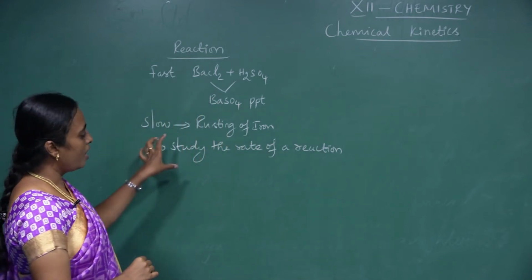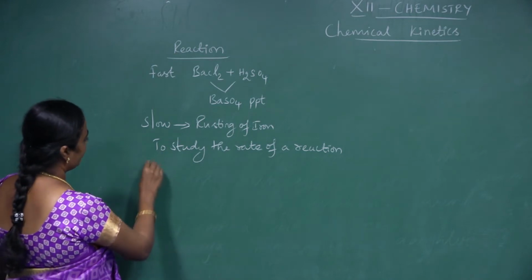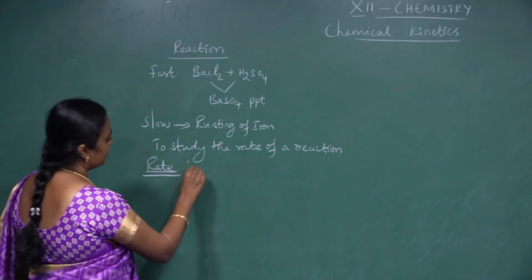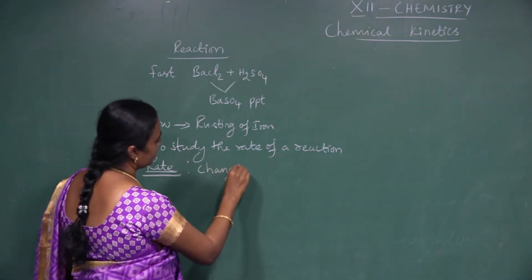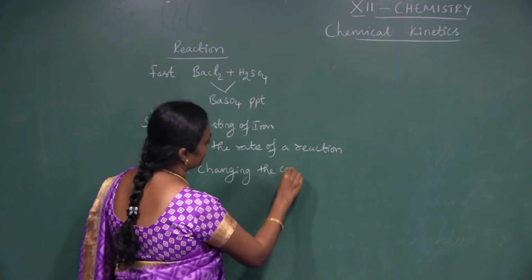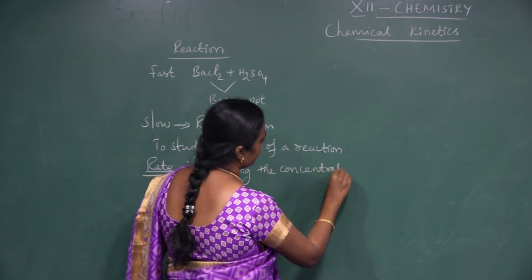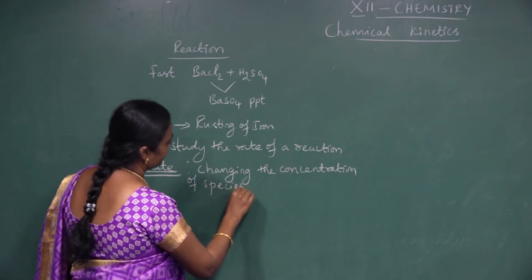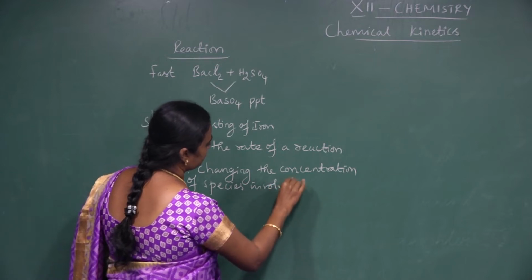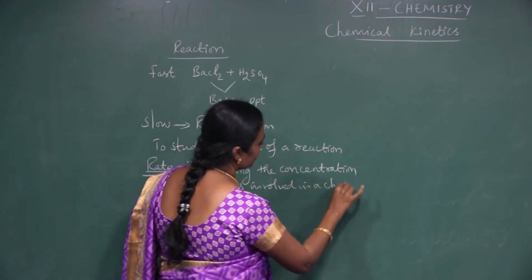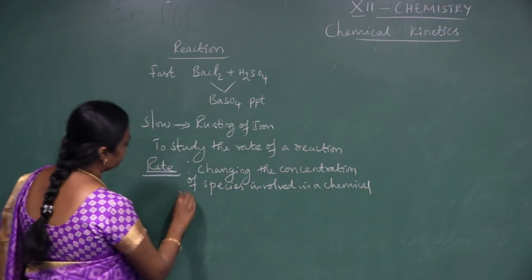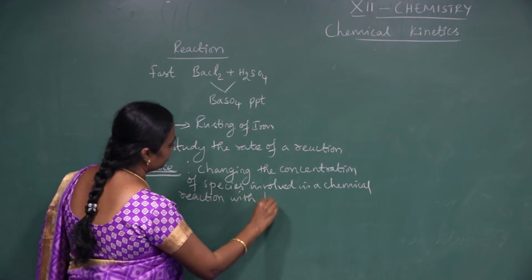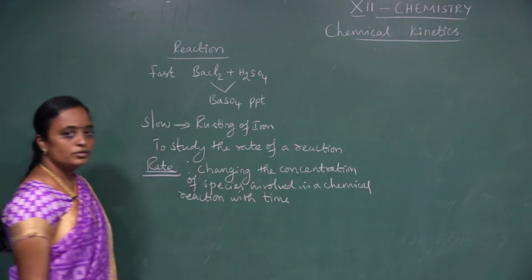Next, how will you define a rate? I just said what rate is. Rate is nothing but the change in the concentration of species involved in a chemical reaction with time.